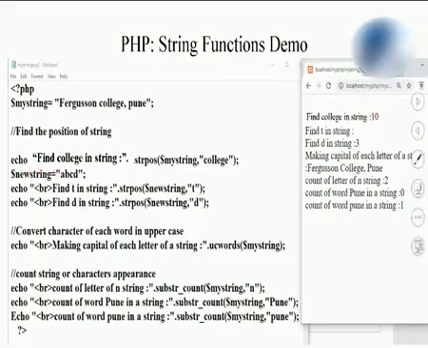Students, I have again declared a new string as ABCD. If I want to find the letter T in this ABCD, then by using the same function, the inbuilt method provided by PHP, that is string position, I have passed two parameters for it again. In the new string, find T, I have mentioned by using this statement.